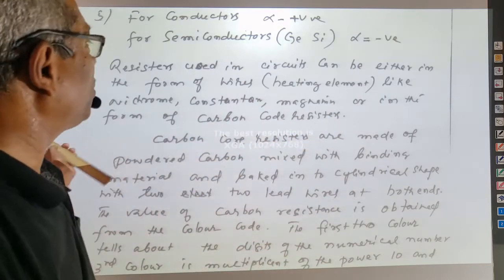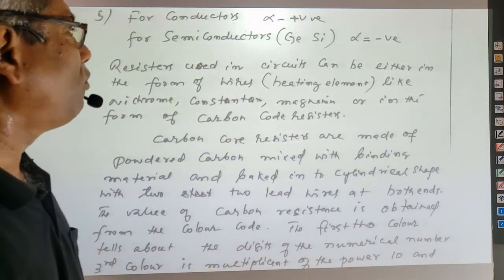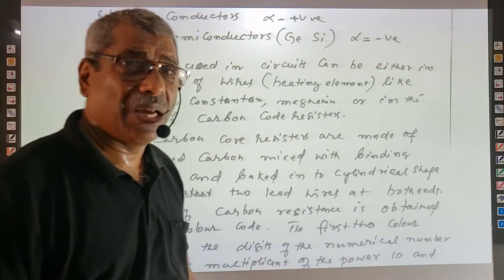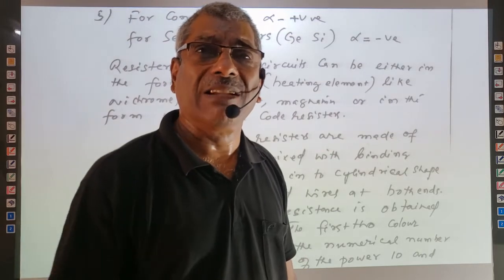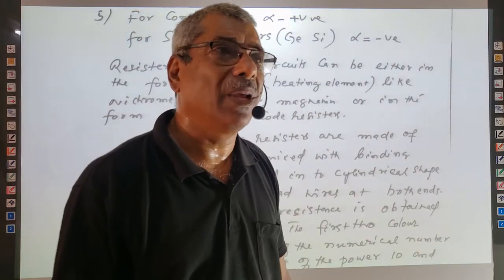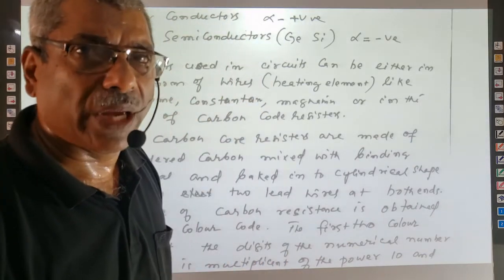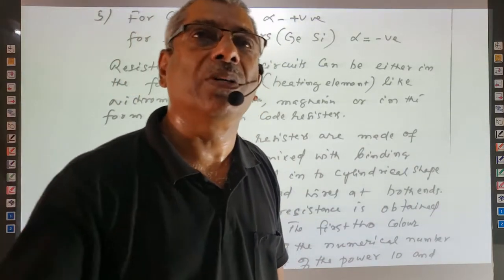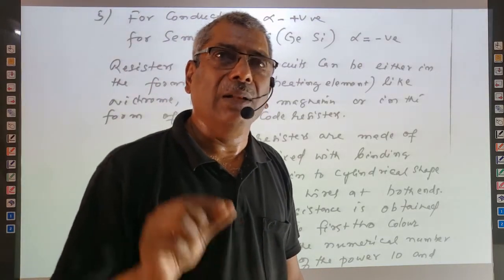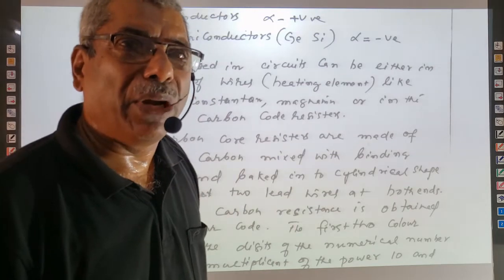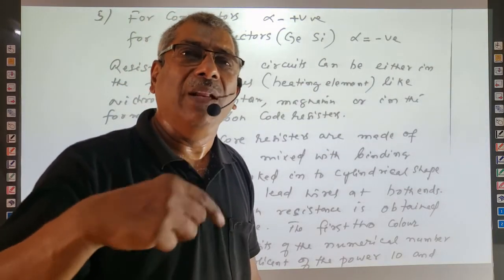Right? So resistors are used. Resistors in circuits can be in the form of wires. Wires means heating elements. For example, in a geyser or in an electric iron, we are using resistors only. These resistors are in the form of wires, right? And resistors can also be carbon core resistors. Carbon core resistors are very small in size, and they are made of finely powdered carbon with a binding material.